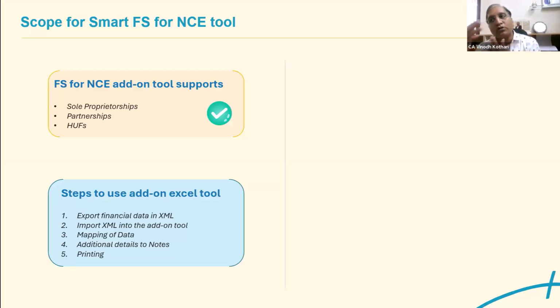Everything will be exported to XML. In the XML, you can remap the old data as per your financial statement requirement. So that is what is called mapping of data. Based on the grouping which is created in Tally, 60 to 70% of the mapping is done. The other mapping, we have to do manually.